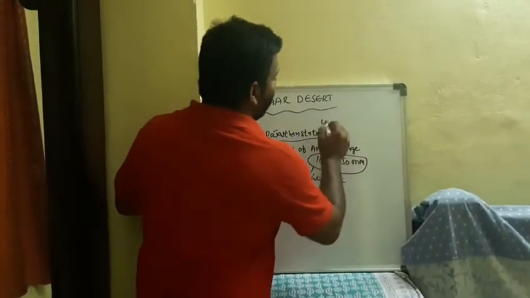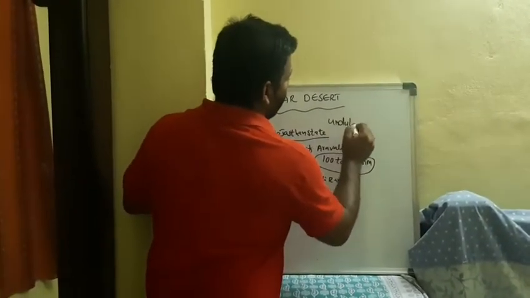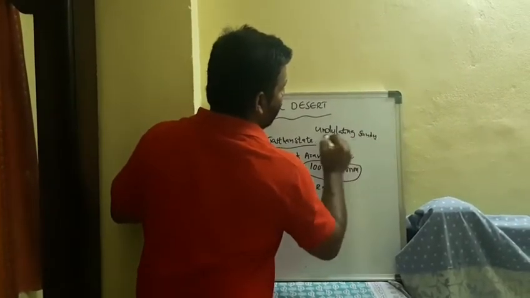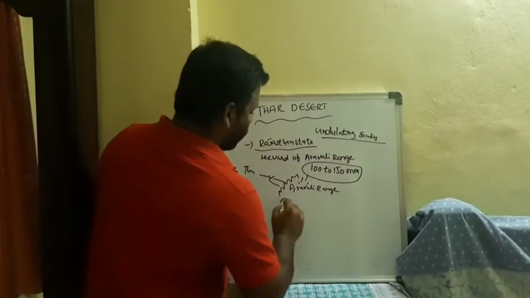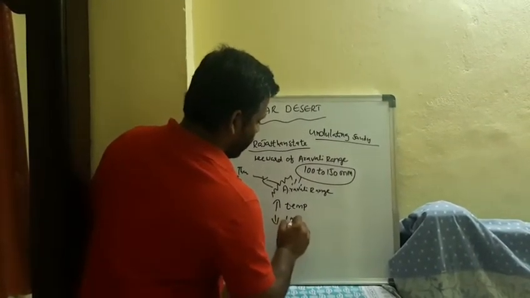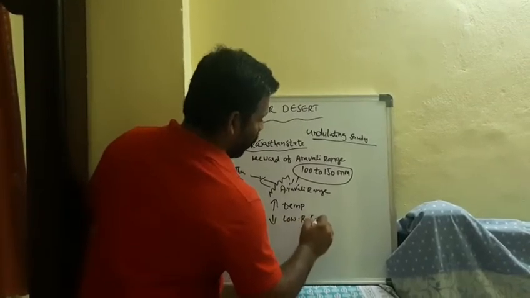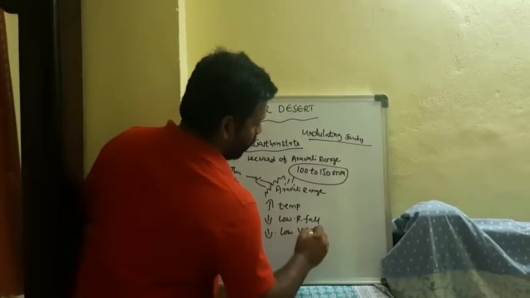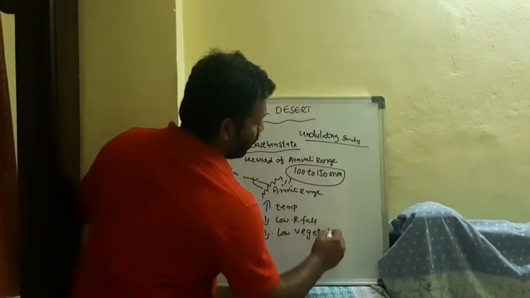Here we find undulating sandy land, high temperature, low rainfall, and low vegetation.